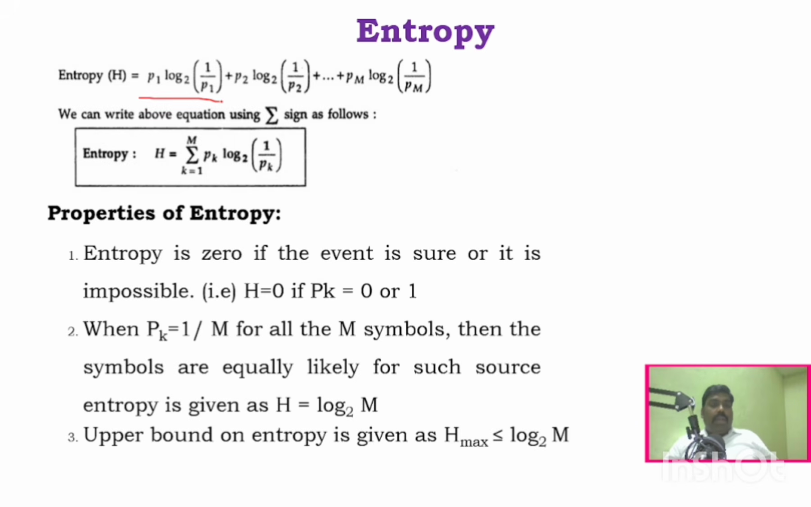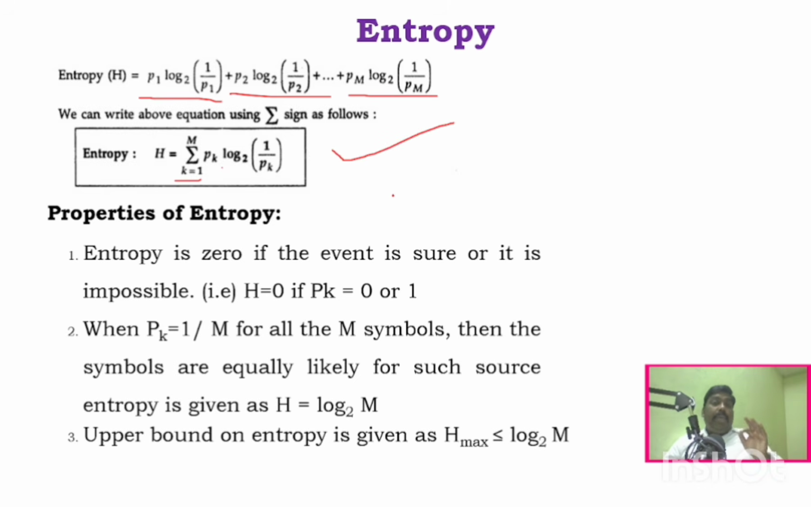That is what happened here: P1 log 2 1 by P1, P2 log 2 1 by P2, up to PM log 2 1 by PM. If you write it as a single equation, it is the summation over k equal to 1 to M of Pk log 2 1 by Pk. This is the formula for entropy. This is the formula which we saw.